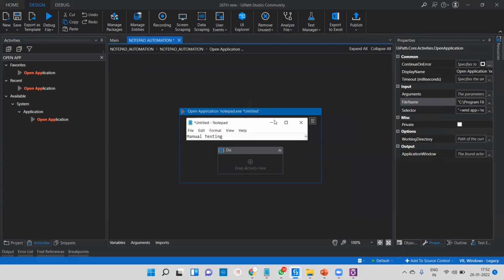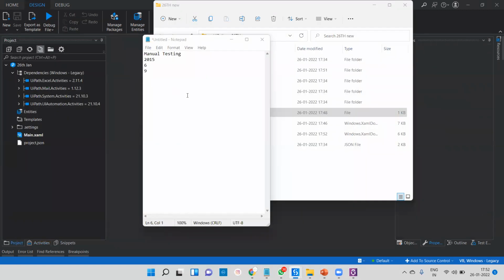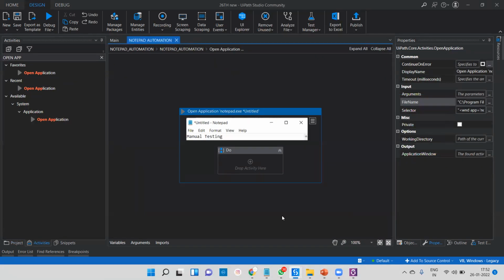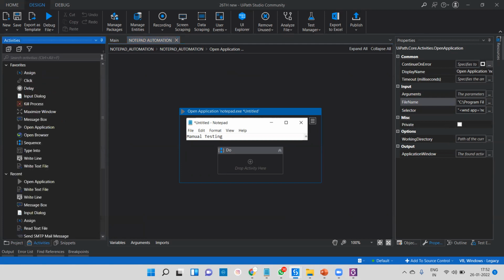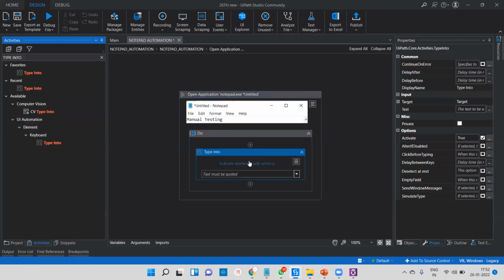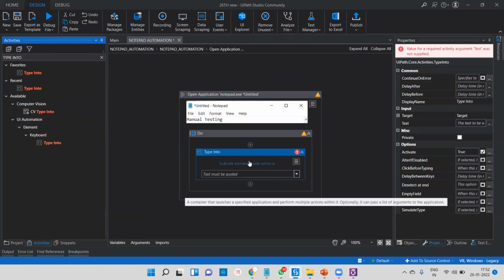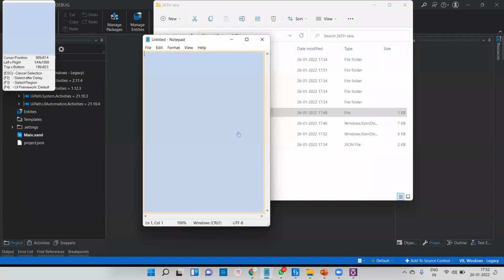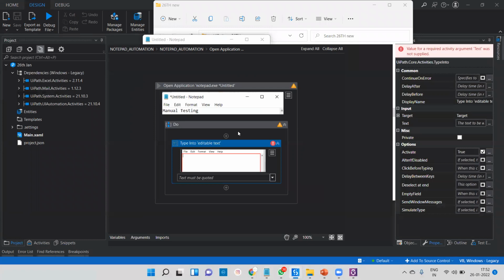Here we have launched. If you save and run this program, you are easily able to open Notepad. So it's working right now. Okay. After launching this Notepad, you have to write something. So what we can do here is go for the Type Into activity, especially for typing anywhere. That is for a specific text box, like in your web-based application or desktop application. You can go for SAP. So you can go there and spy this screen.